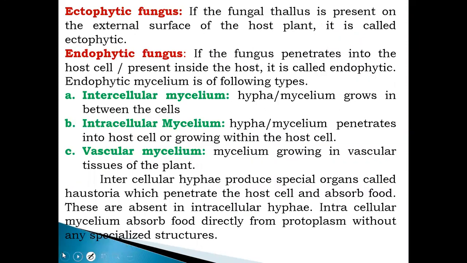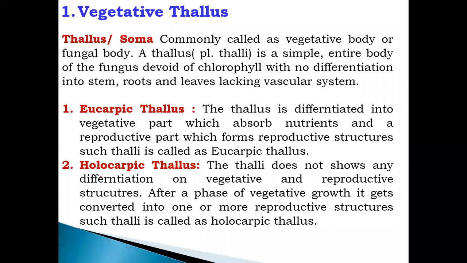One by one we can see in detail the thallus, eucarpic and holocarpic thallus. In a eucarpic thallus, the thallus is differentiated into a vegetative as well as a reproductive part, while in a holocarpic thallus, the vegetative part converts into the reproductive structure after the completion of the vegetative phase. That thallus, directly converted into the reproductive structure, is called holocarpic. Holo means complete, a single thallus that is not differentiated into vegetative and reproductive.